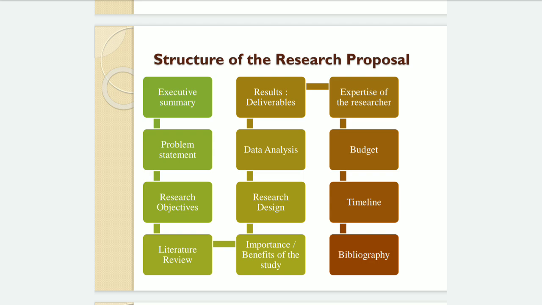For literature review, only 2-3 references will be sufficient. After that, the benefits or importance of the study, why you have chosen this topic. Then what your research design is, and how you are going to do your data analysis, only 2-3 lines you have to write. What results you are expecting, that also you have to write in 2-3 lines.